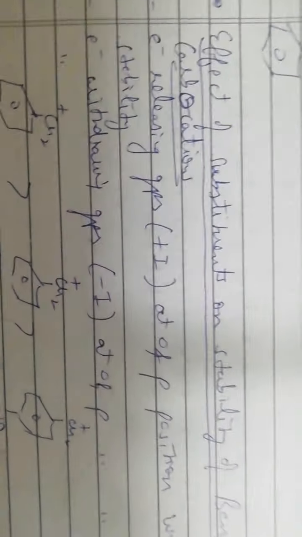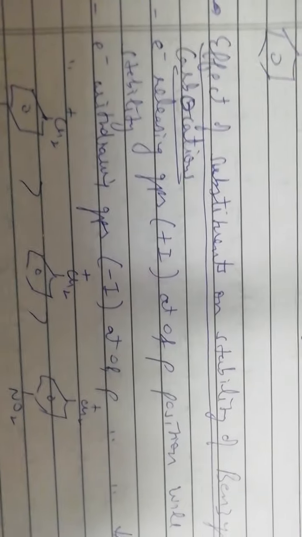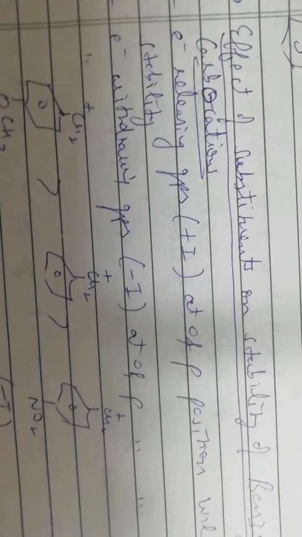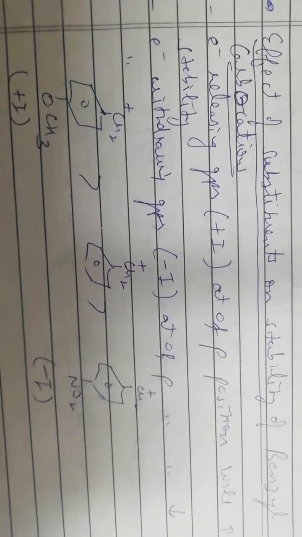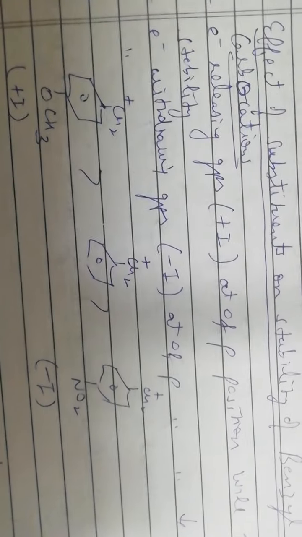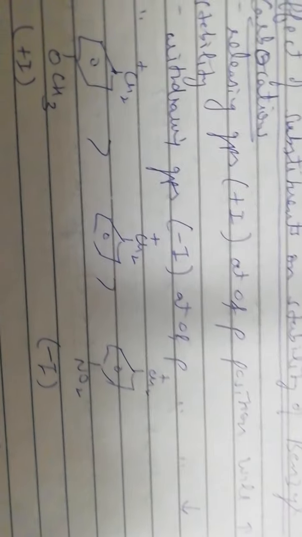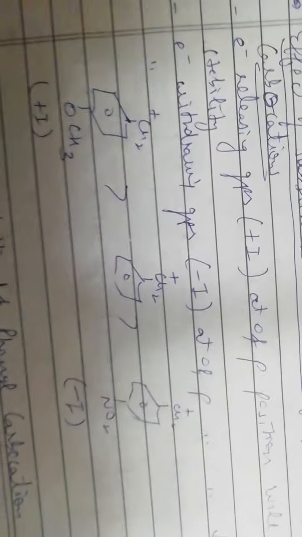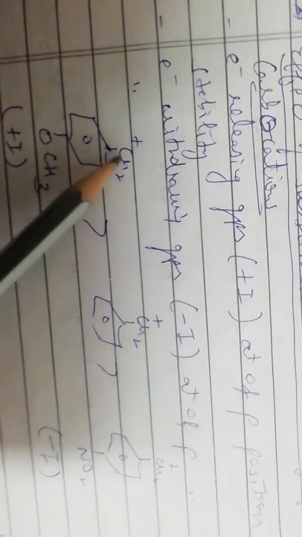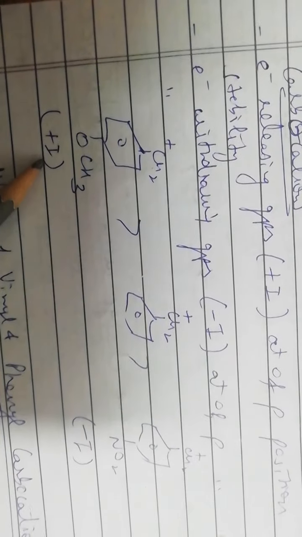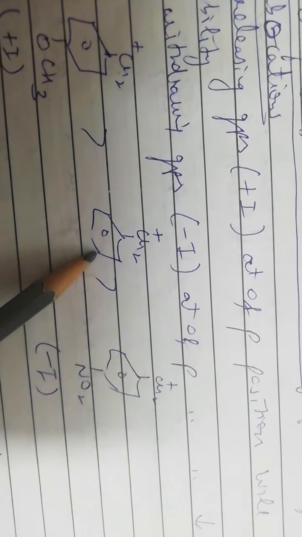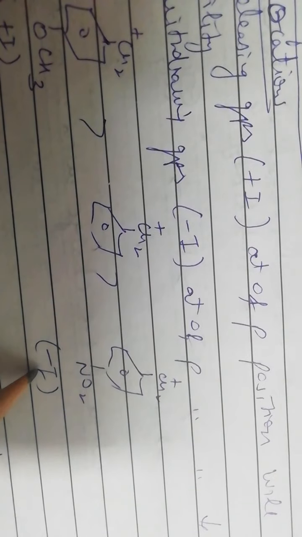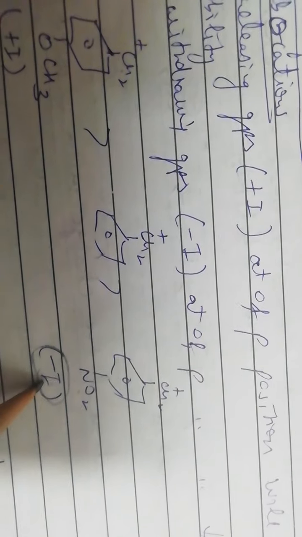Now what is the effect of substituents on the benzyl carbocation? Electron releasing substituents, that is substituents having plus I effect at ortho and para position, will increase the stability, and electron withdrawing groups, that is groups having minus I effect at ortho and para position, will decrease the stability. For example, we have this methoxyphenyl methyl carbocation. This has plus I effect as compared to simple methylphenyl carbocation or benzyl carbocation. As compared to this nitrobenzyl carbocation, the nitro group has minus I effect.